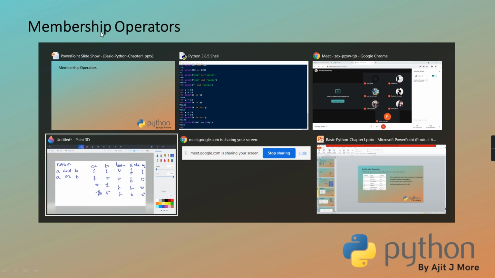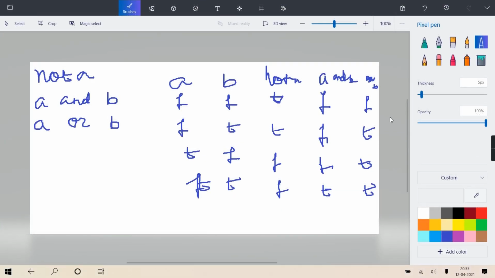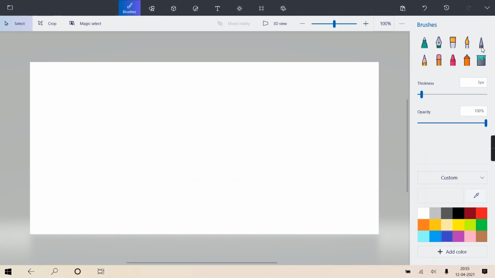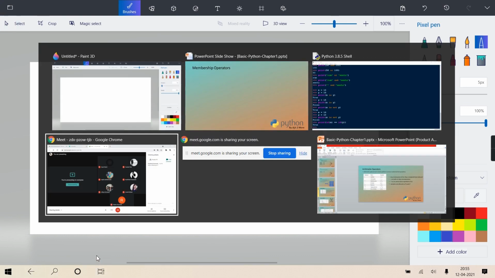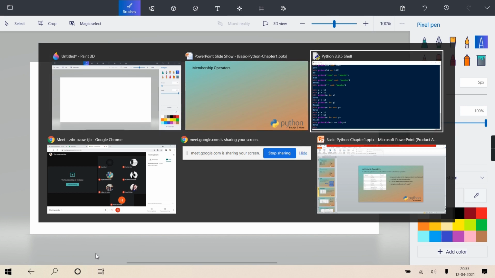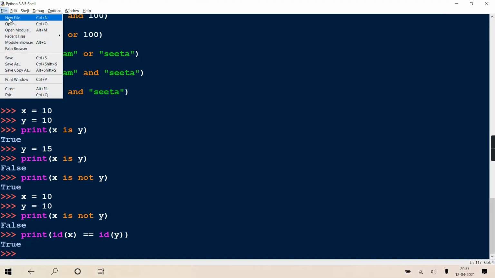First, the membership operator can be applied only on an iterable object. Now you may ask, what is an iterable object? There are multiple names: you can call it an iterable object, a sequence object, a group, a collection, or a container.